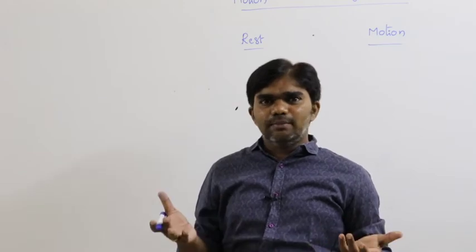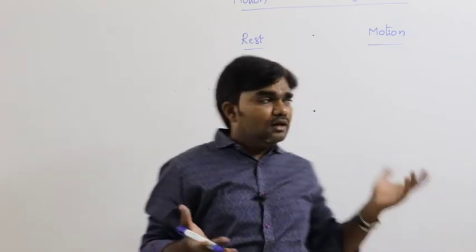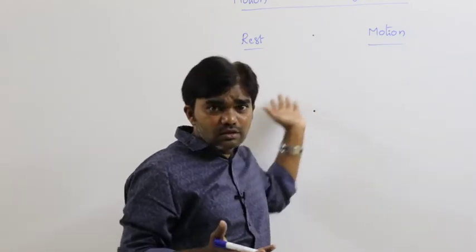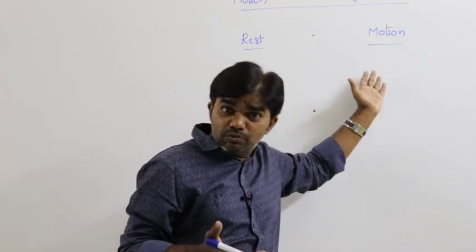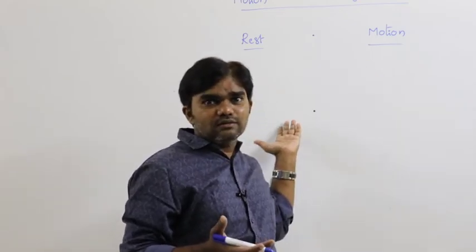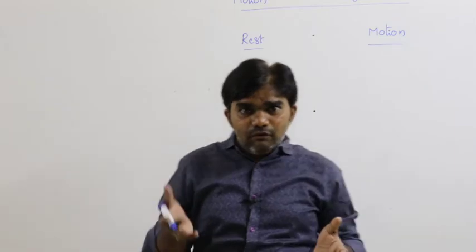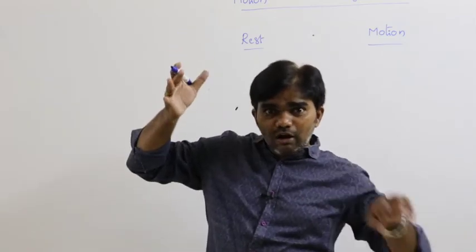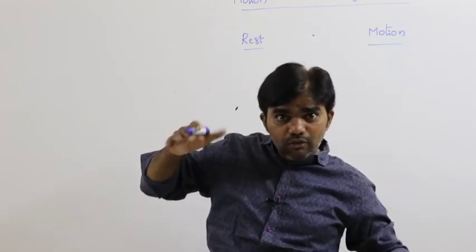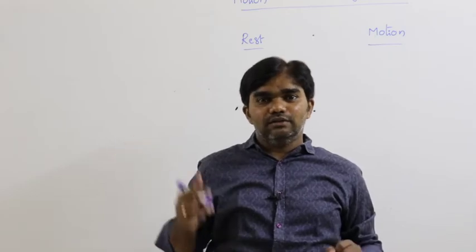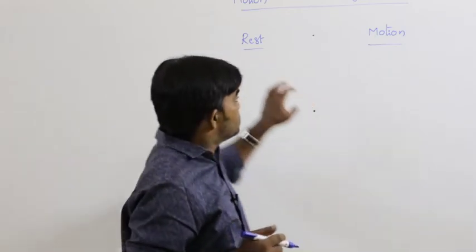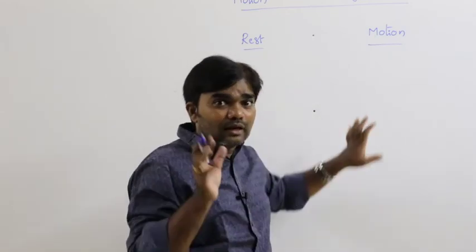Relative means depends on another. Without rest we can't define motion, without motion we can't define rest, just like without tall we can't define short, without short we can't define tall. So rest and motion are relative terms.